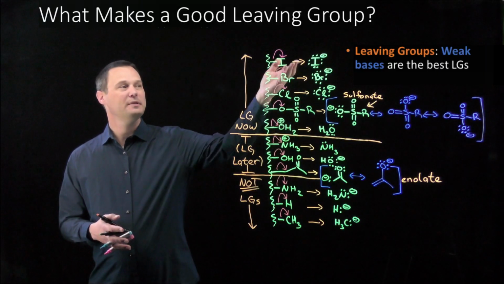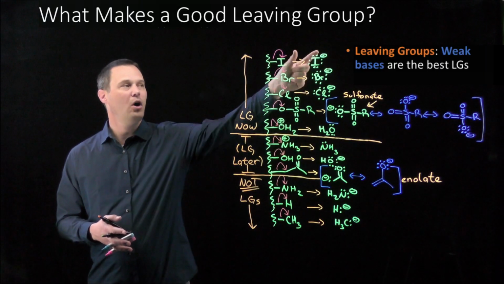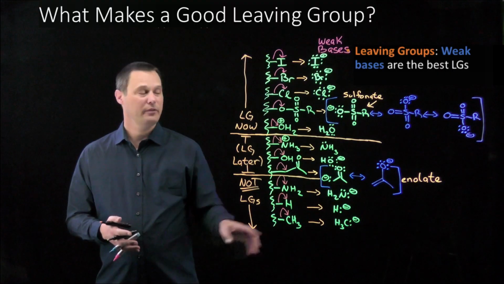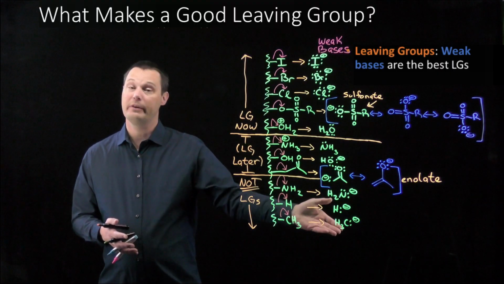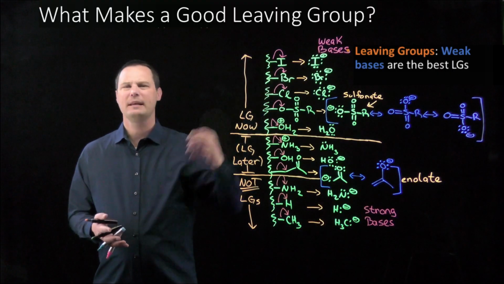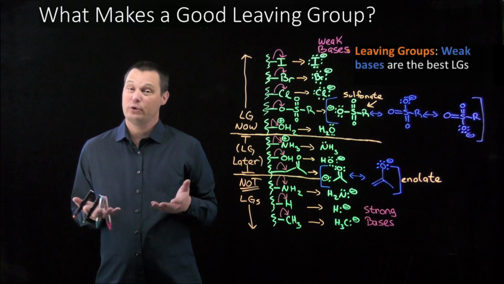What I notice about the groups at the top of this list is that once they leave, all of these are weak bases. And all of the groups at the bottom of this list, when they leave, are very strong bases. Why do weak bases make the best leaving groups? Why are the best leaving groups weak bases?